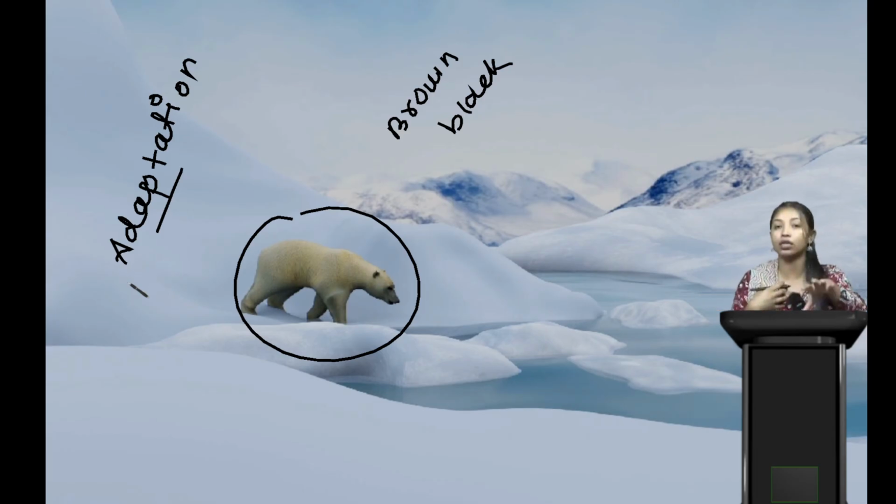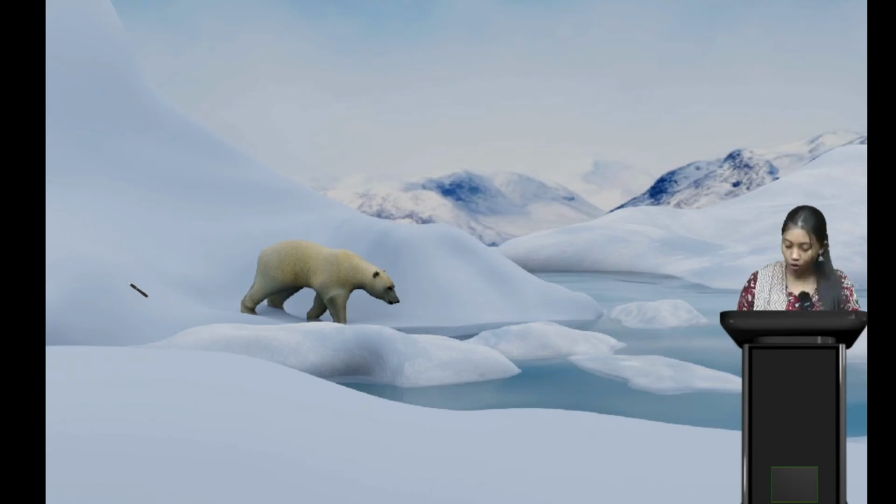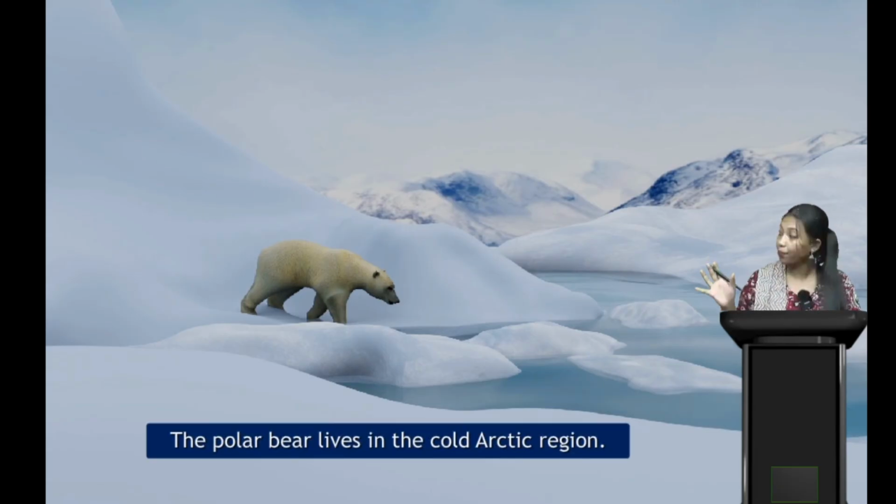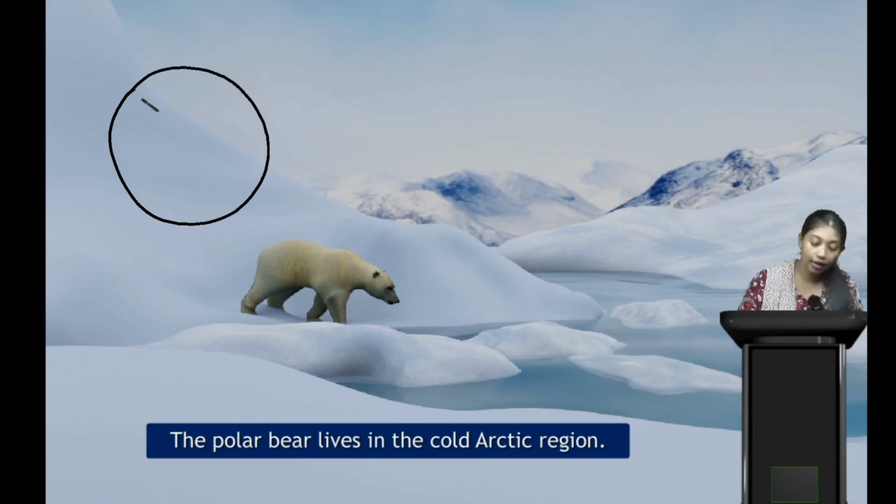So to prevent themselves from being hurt or hunted, they have changed their physical feature, and all those things are termed as adaptation. This is also a very important example. A polar bear lives in the cold Arctic region. Now, just suppose this is our Earth.